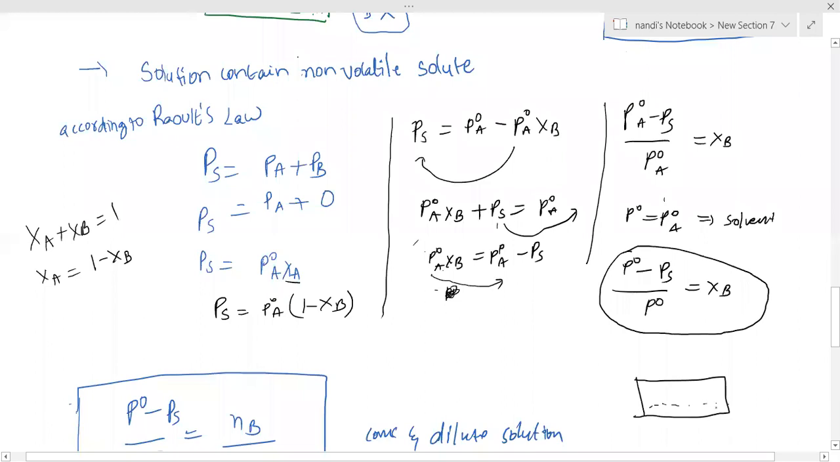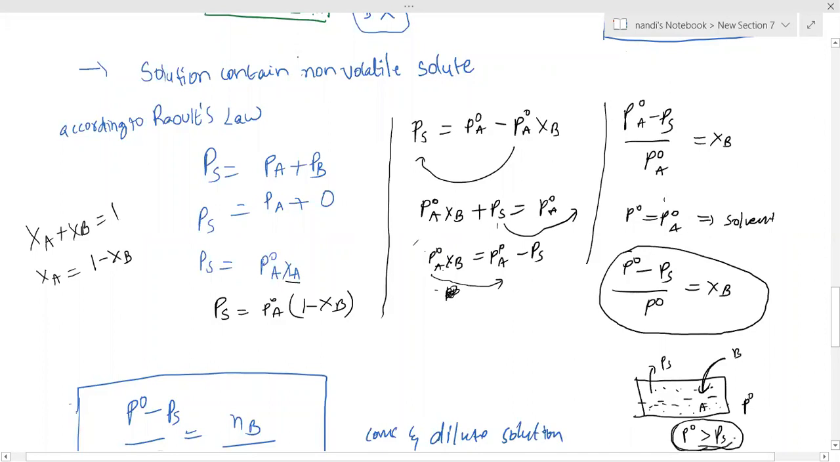Suppose only solvent A is there. At that time we call it P naught. After adding some solute that is non-volatile, I am taking B. When we add non-volatile solute B, how the vapor pressure changes, I am going to find out. That is Ps. Between Ps and P naught, which is more? P naught is greater than Ps. You already know that very well.